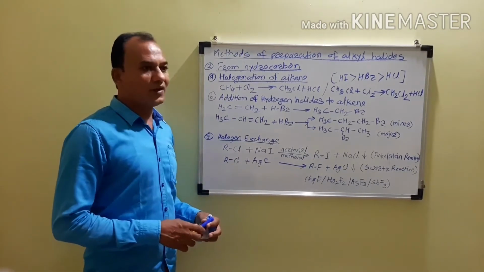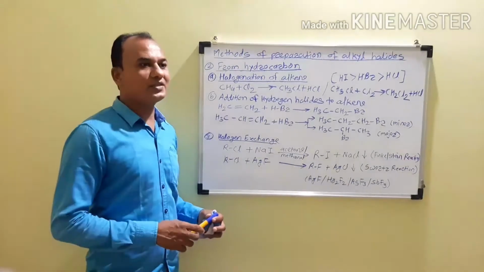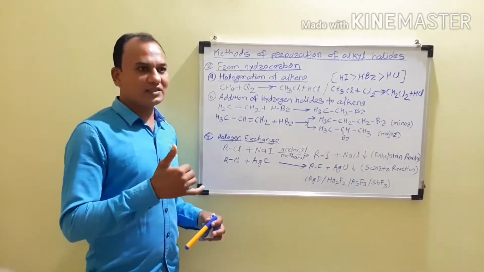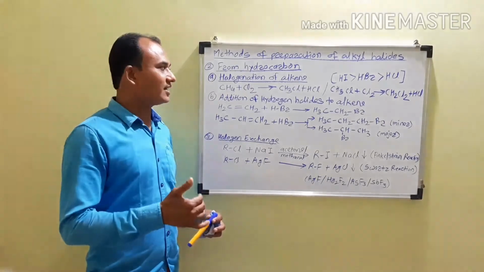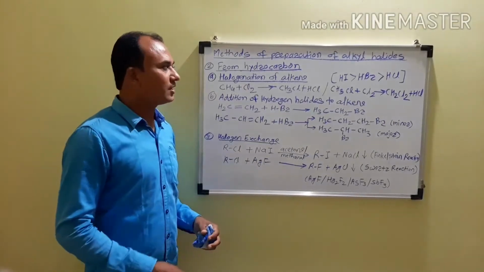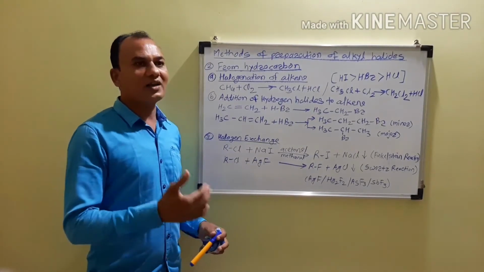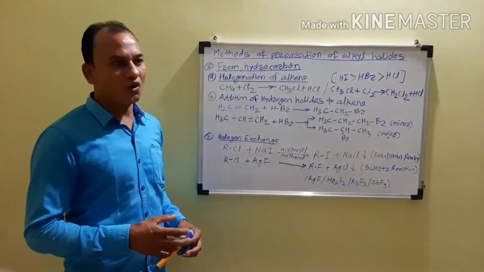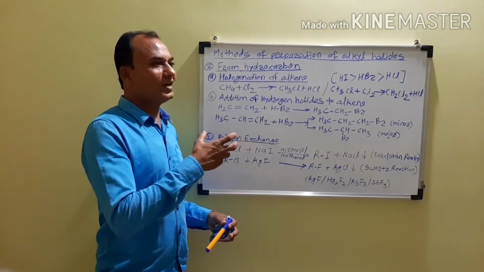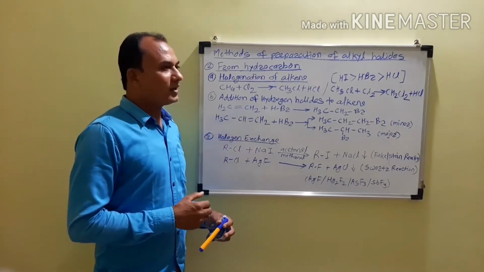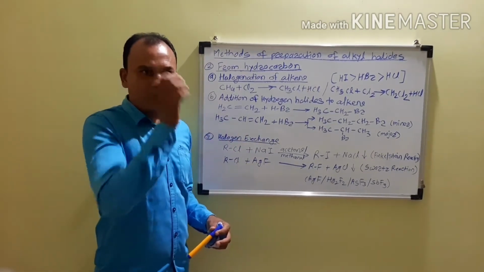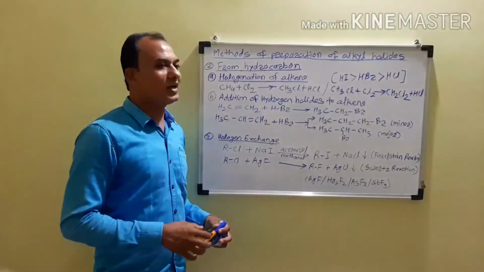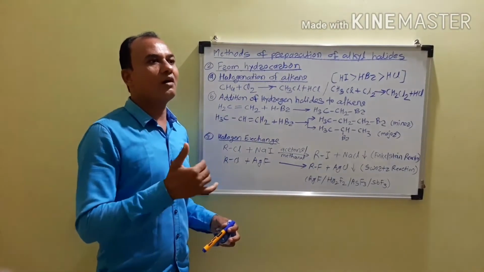Now when we consider halogenation, it means the reaction with the halogen, and when these saturated hydrocarbons, that is the alkanes, react with the halogen, the product formed will be an alkyl halide. That is, we can obtain the alkyl halides by the action of the halogens on the alkanes. But this is not a convenient method for the preparation of the alkyl chlorides.